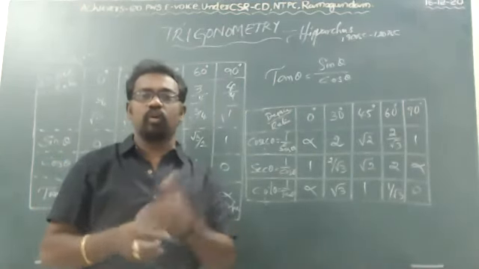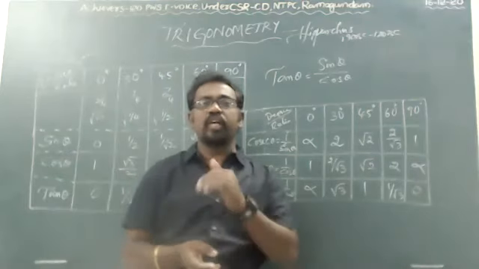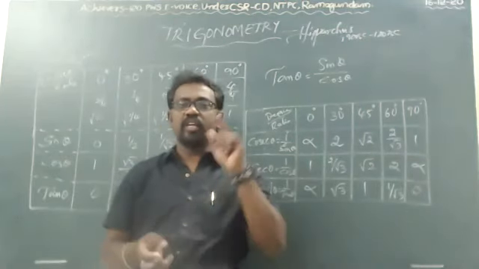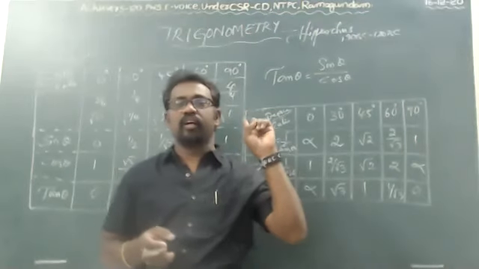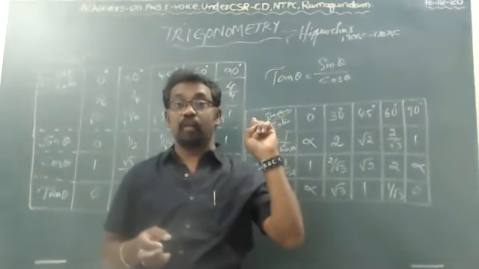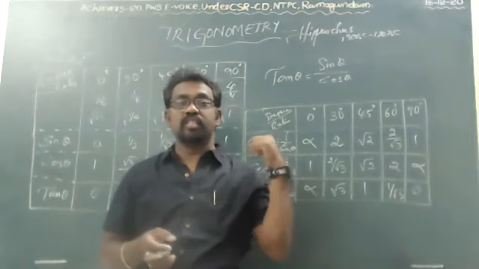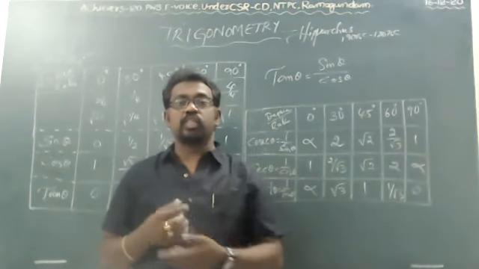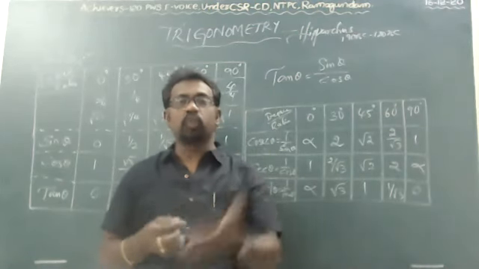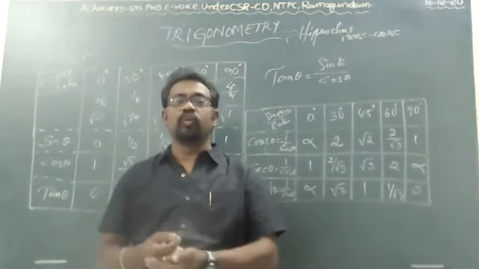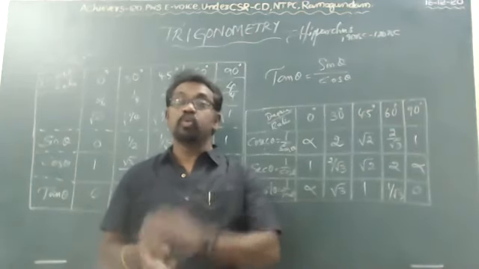Okay, now we will wind up today's session. That is trigonometry, just the introduction, how the ratios are defined, and the table. This is the table, and you also have it in the textbook. Once you go through that and practice it, it will be very easy to remember.